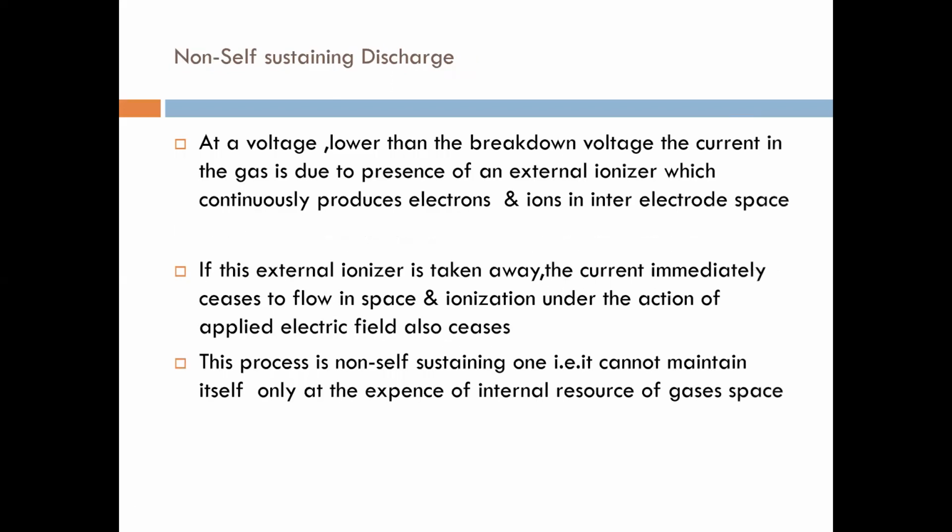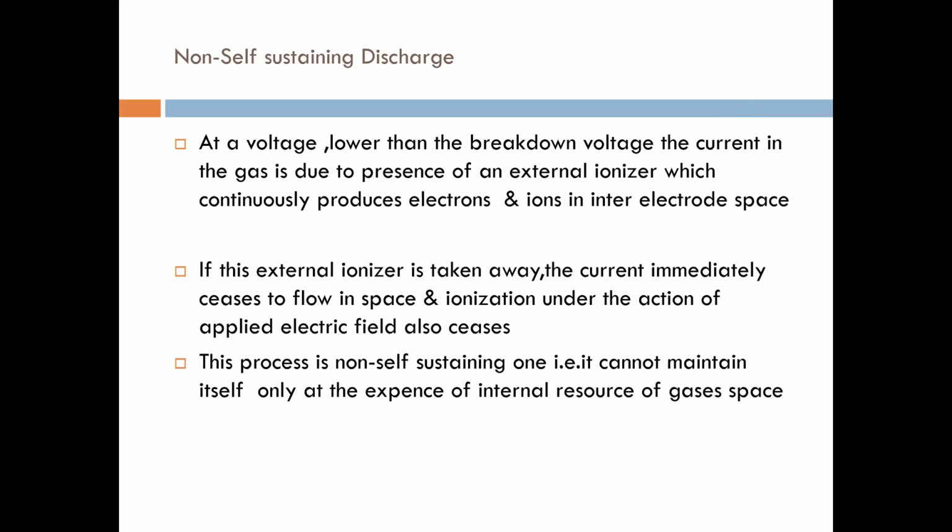At a voltage lower than the breakdown voltage, the current in the gas is due to the presence of an external ionizer, which continuously produces electrons and ions in the inter-electrode space. Just as I have told, external carriers or external ionizers are required.